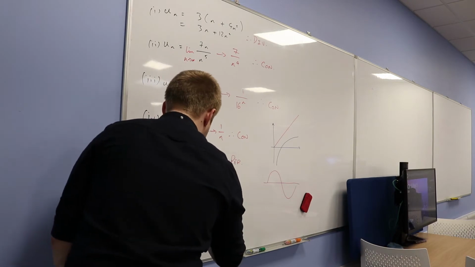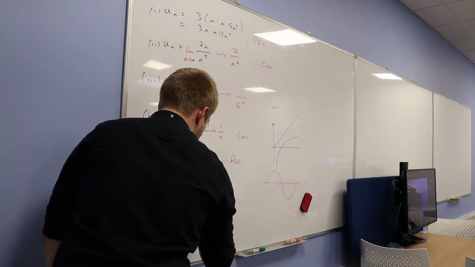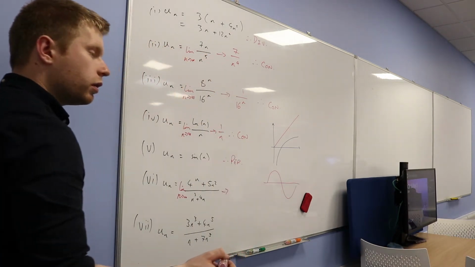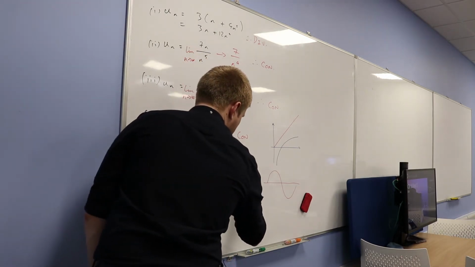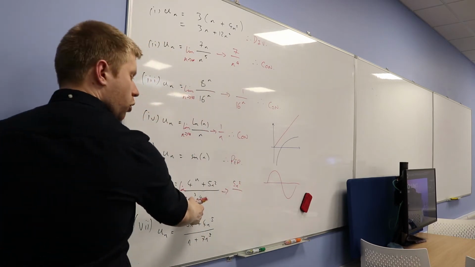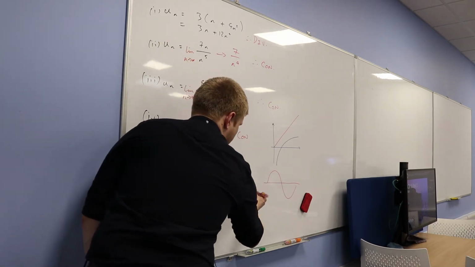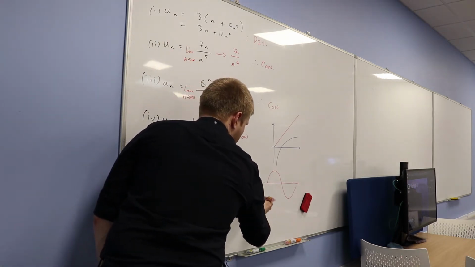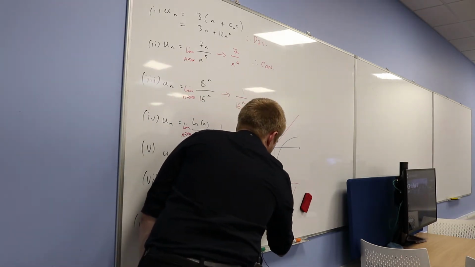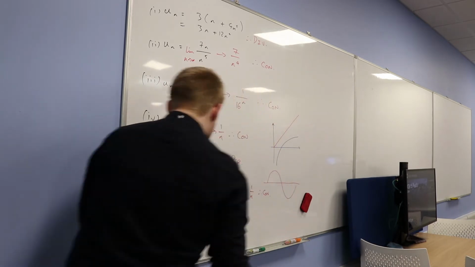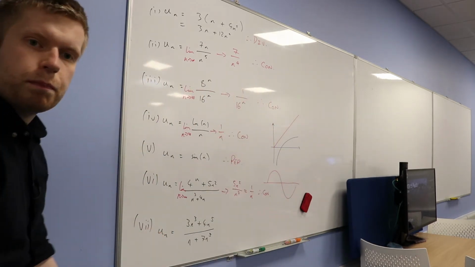Convergent, because as I take the limit as n approaches infinity of this thing, what does it approach? So that term's going to dominate, 5n squared is going to dominate, and that's going to dominate on the denominator. Hence, this thing will just become something that looks like 1 over n, okay? Which is also convergent, okay? So this thing's convergent, good. Finally then, what about this one?